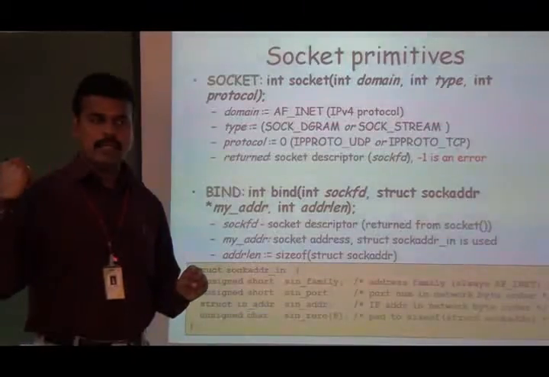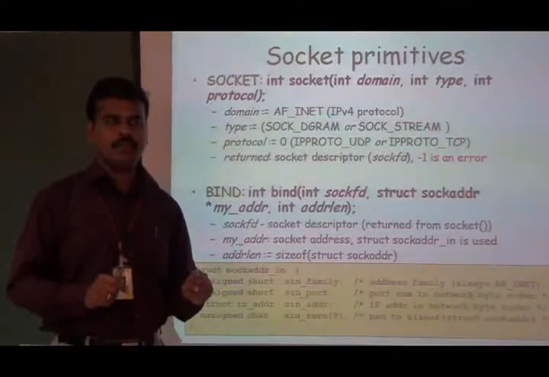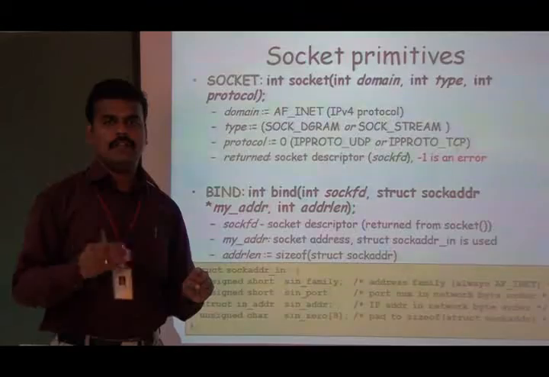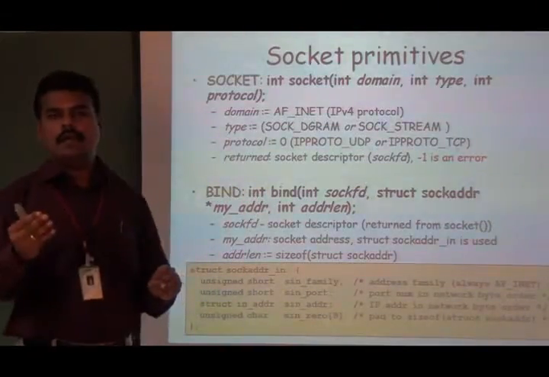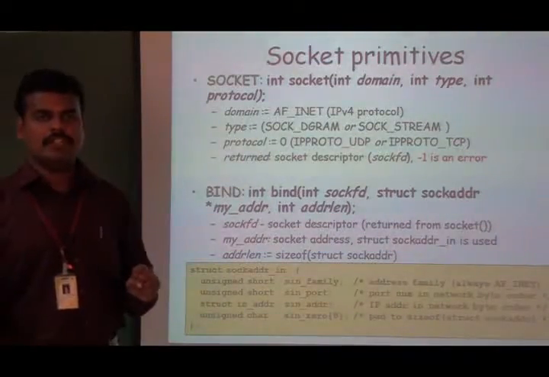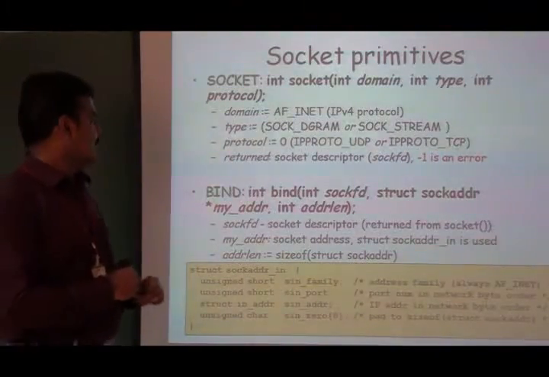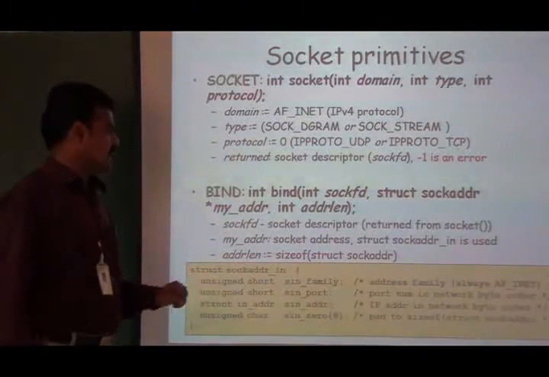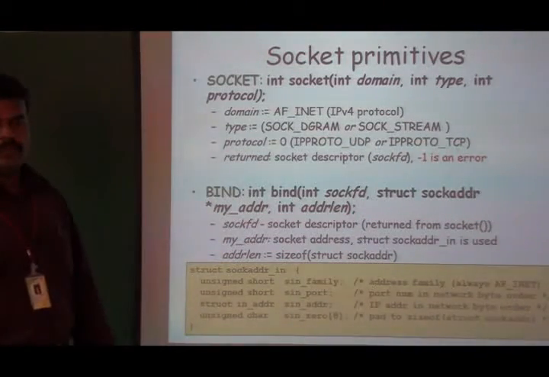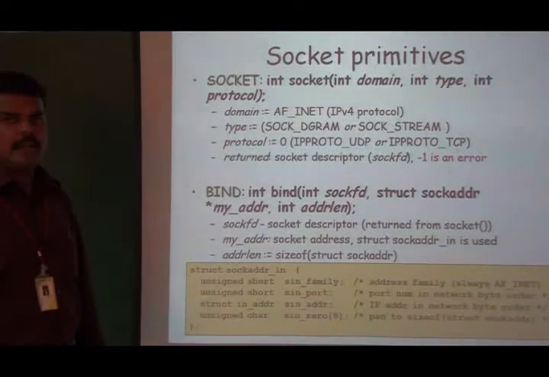If you want to let the kernel choose the IP address for that particular socket, then we have to assign a wildcard address. For that we have to make use of the constant INADDR_ANY. That constant needs to be assigned to the variable called sin_addr. If it is a success, then the bind function will return 0, or OK is going to be returned. If there is any error, -1 is going to be returned by the bind function.